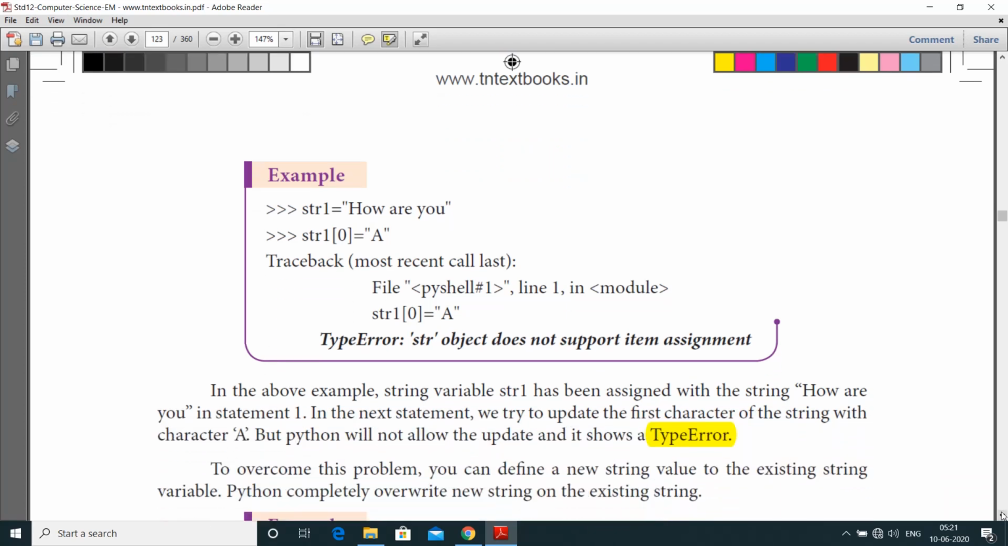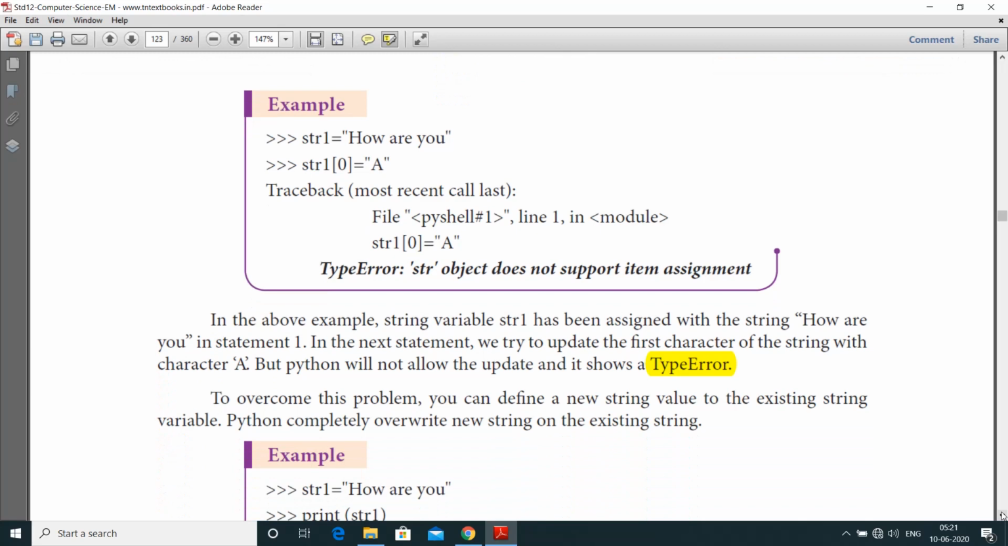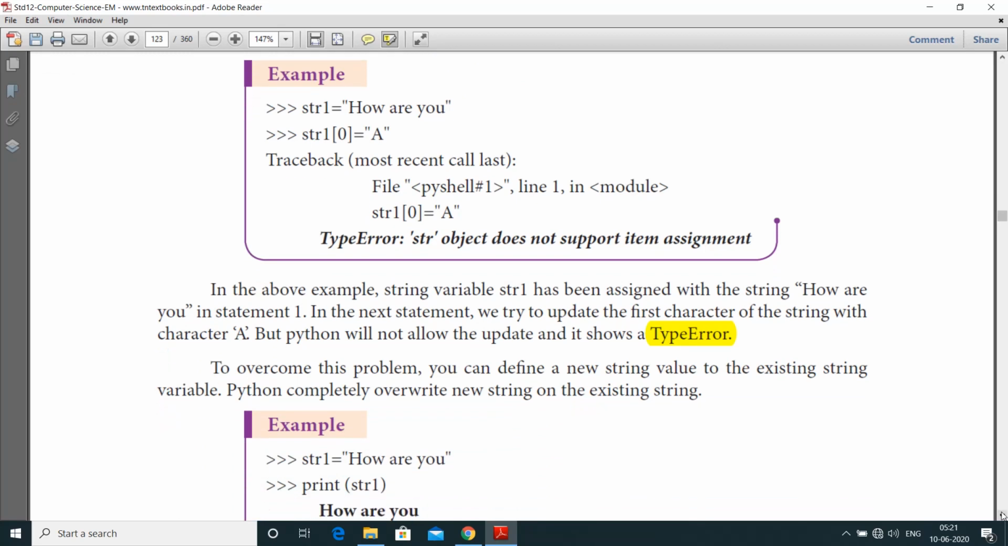str1 equal to "how are you", str1 of 0 equal to a. In this example, string variable str1 has been assigned the string "how are you". In the next statement, we try to update the first character. Instead of h, we are going to apply a. But Python will not allow this update and it shows the type error: str object does not support item assignment.